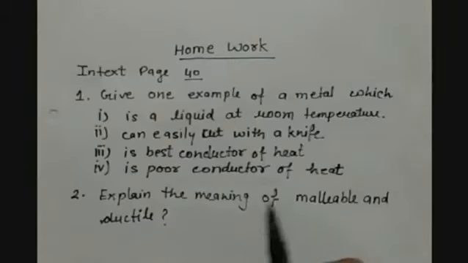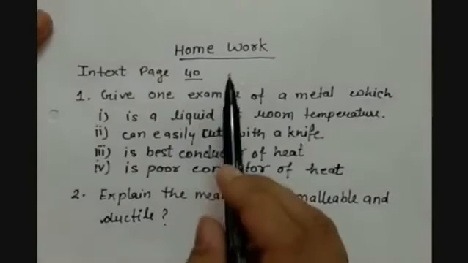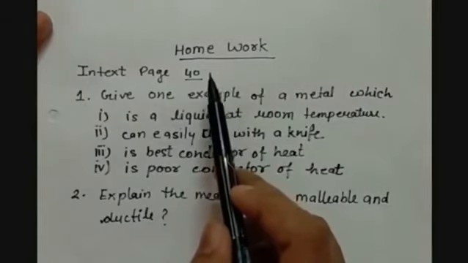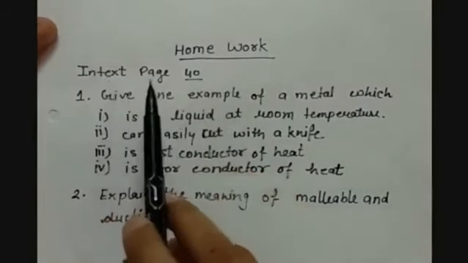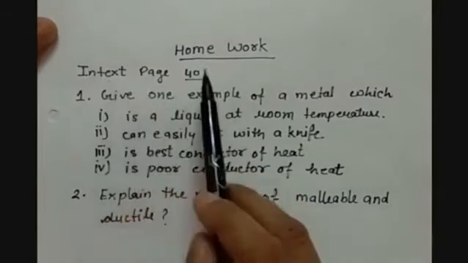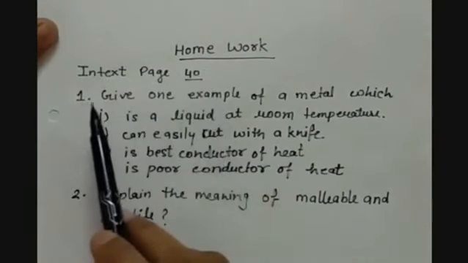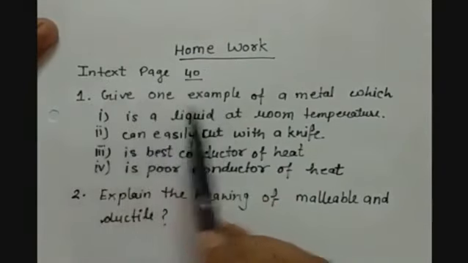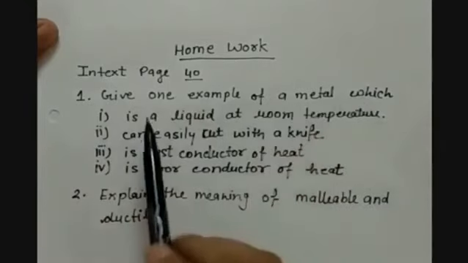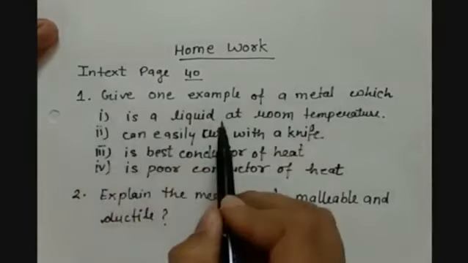Now at the end, see the homework of today. Lecture 1 homework: you have to do the in-text questions at page number 40. Question number 1: give one example of a metal which is a liquid at room temperature.